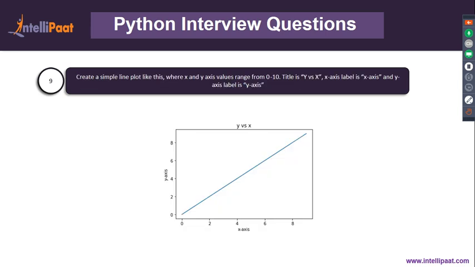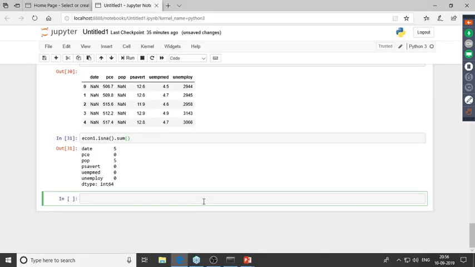Right, now we have our next question over here. So now we'd have to create a simple line plot, and so this basically on the x-axis the values range from 0 to 10, and similarly on the y-axis the values range from 0 to 10, and we'd also have to assign labels for the x-axis, y-axis, and the title.